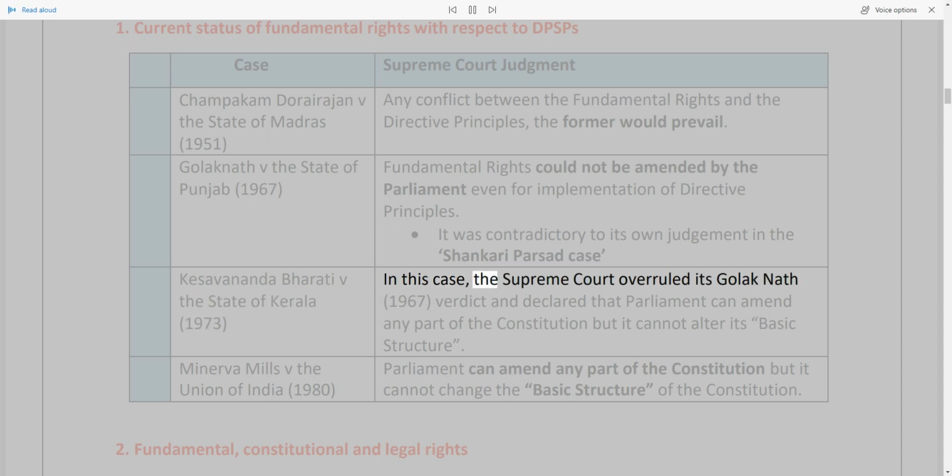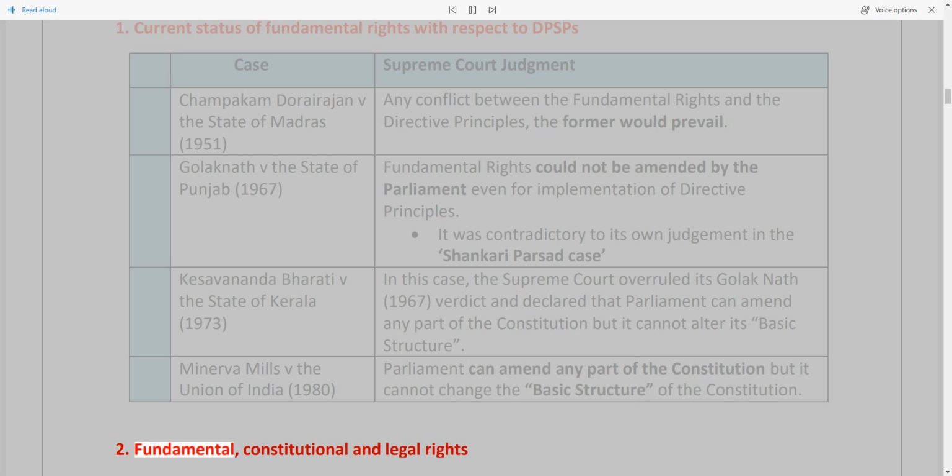In this case, the Supreme Court overruled its Golaknath, 1967, verdict and declared that Parliament can amend any part of the Constitution but it cannot alter its basic structure. Minerva Mills v. the Union of India, 1980: Parliament can amend any part of the Constitution but it cannot change the basic structure of the Constitution.